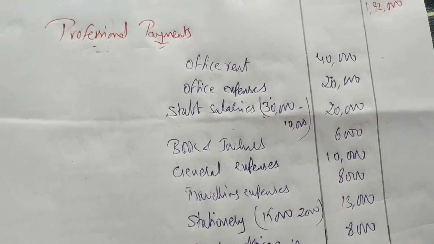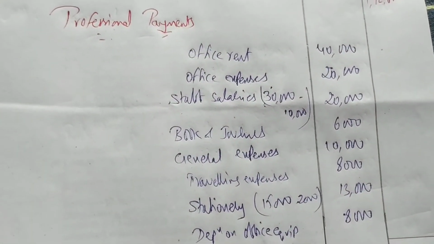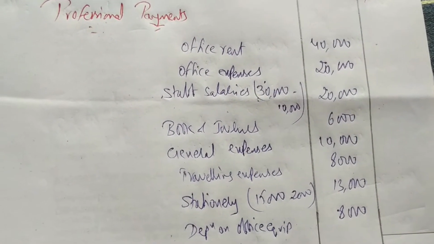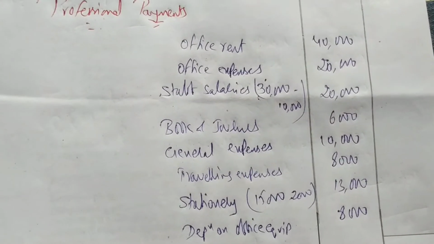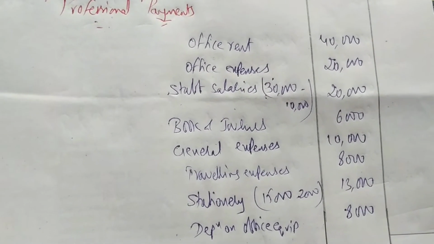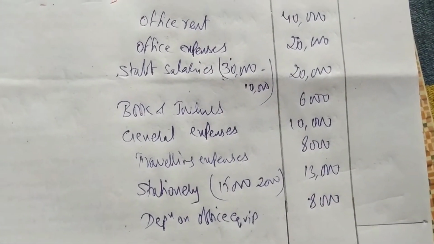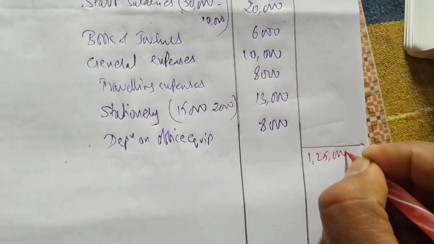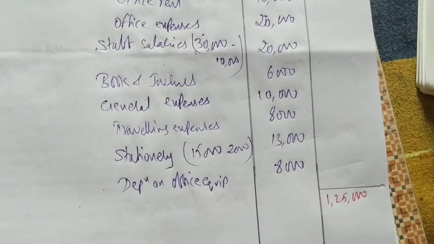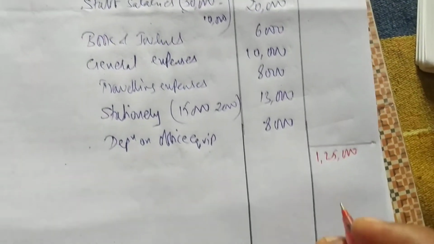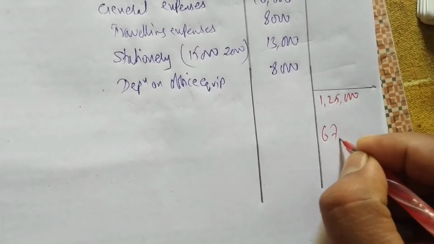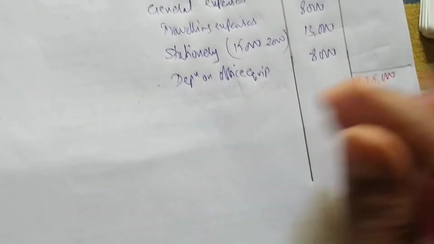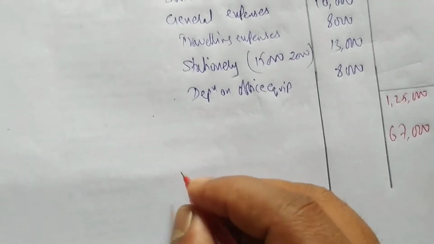Now we have to do the total of payments. 40,000, 20,000, 20,000, 6,000, 10,000, 8,000, 13,000, 8,000. 1,25,000 we are getting. Okay, 1,92,000 minus 1,25,000, 67,000 is what we are getting, 67,000 income from profession. We write professional income.